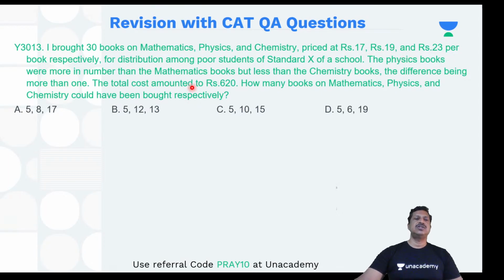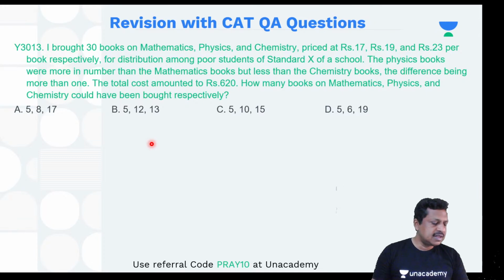And it is given that the physics books are more than maths books, but less than chemistry. So that means chemistry is the highest number of books. Fine. So maths is the least number of books, then physics, then chemistry. That is how it is. All right. So please solve and you can write the answer in the chat box.